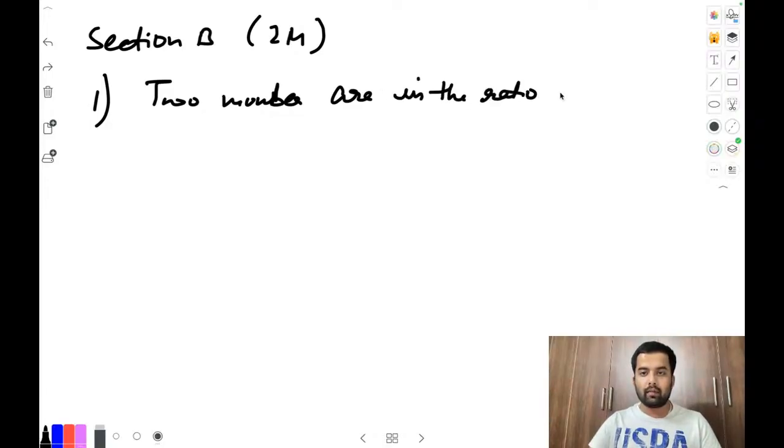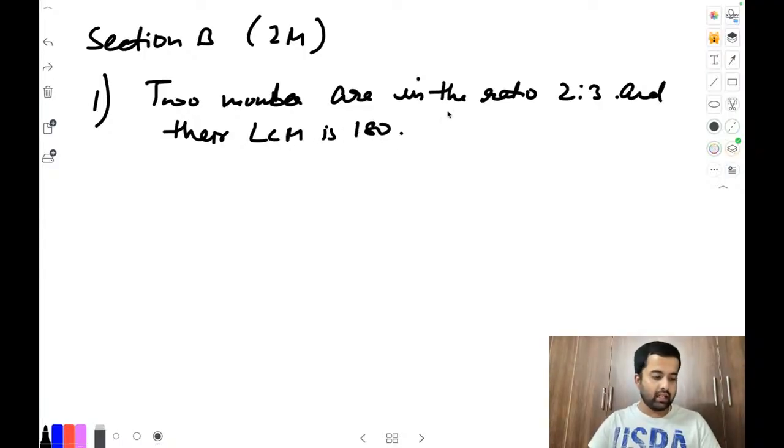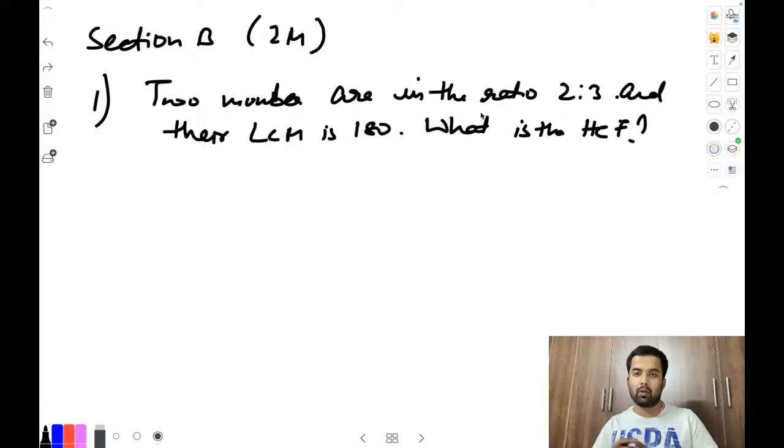Two numbers are in the ratio 2:3, and their LCM is 180. Find the HCF. Okay, we kept the question, just do it properly. Two numbers are in the ratio 2:3, and the LCM is given here. Just figure out the HCF now. How to solve this? Figure out.